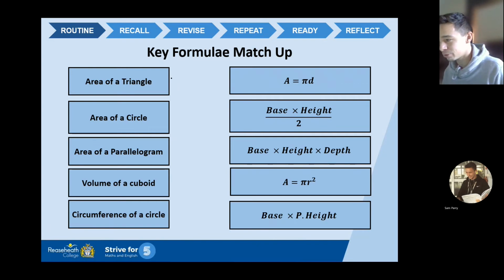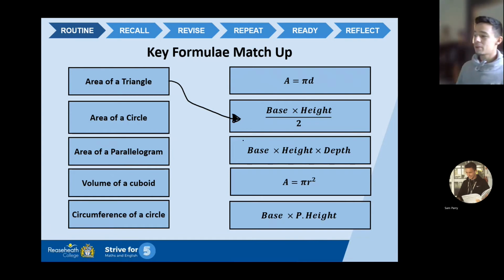Area of a triangle. In order to calculate the area of a triangle, we need to do base times height, and we need to divide it by 2. Okay, base times height divided by 2. Now, the base of a triangle is often given. The height is the actual height, so not the slanted height, we need the actual height. And then once you've timesed them together, you divide that by 2 to give the area.